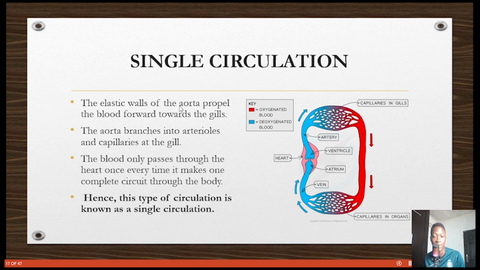The blood is propelled towards the gills, and the aorta, the biggest vessel, branches into arterioles, the smaller arteries, and then forms capillaries at the gills. This type of circulation is known as single circulation, found in fishes: one way, atrium to ventricle to the body, back to the atrium.